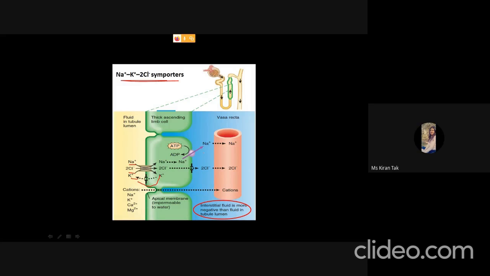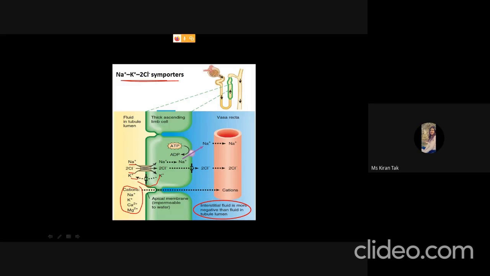The sodium is absorbed in the vasa recta with the help of the sodium potassium pump. The chloride, from the leaky channels, is absorbed in the vasa recta, and the other cations like sodium, potassium, calcium and magnesium are simply transported with the help of diffusion.